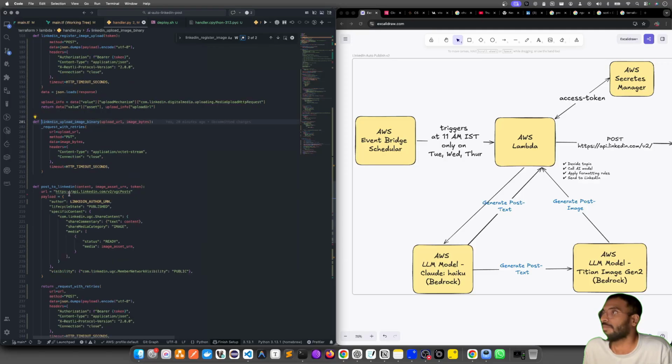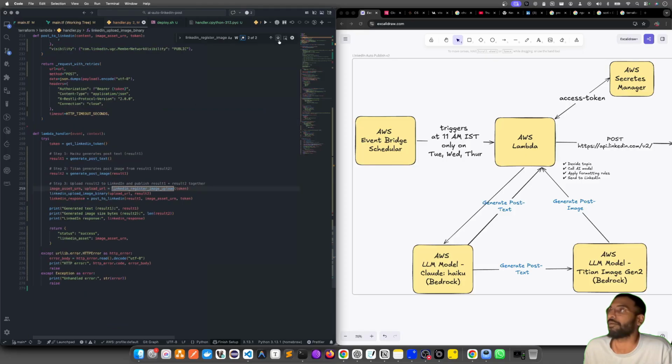LinkedIn upload image binary. There are different changes that you need to make. Once you're trying to post, you need to edit the content type to application octet-stream, because it's an image. That's why you need to change the content type. It is no more application/json or text or something like that.